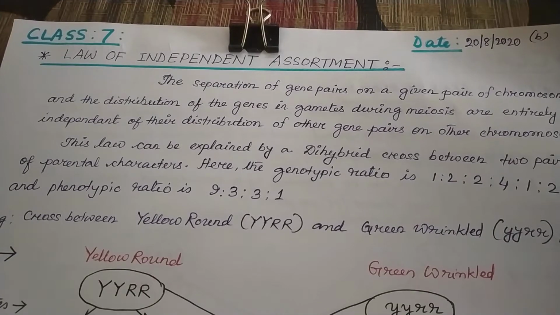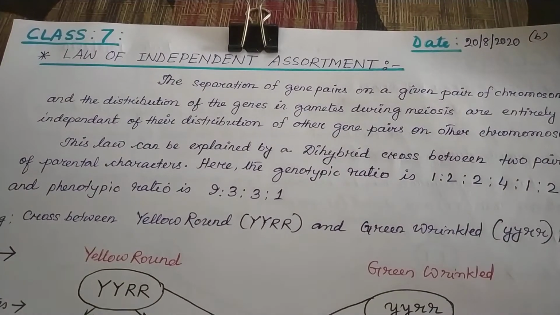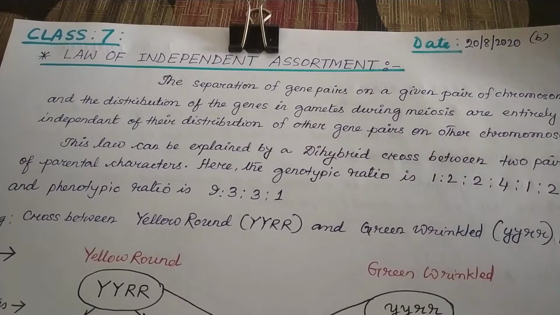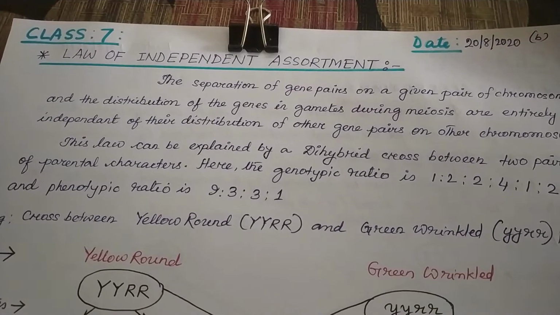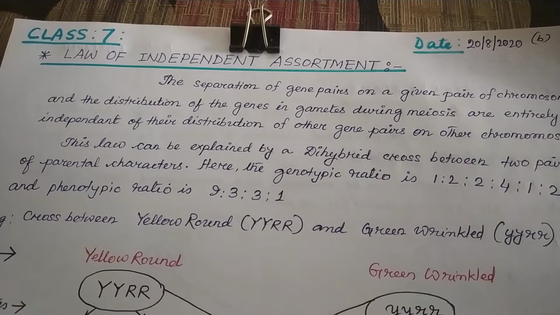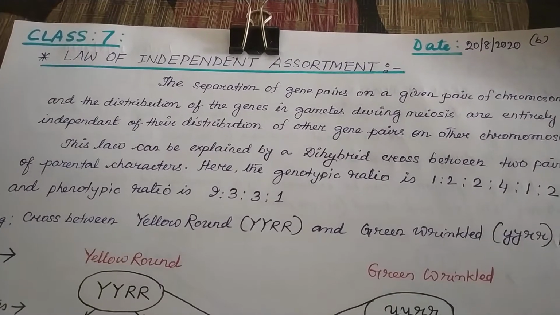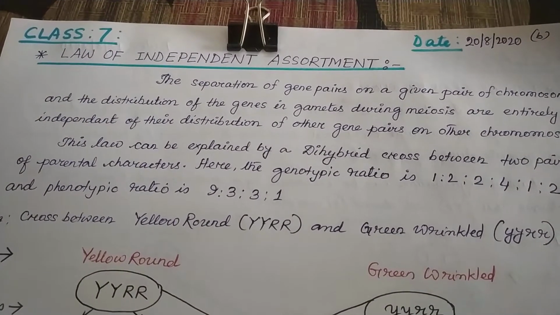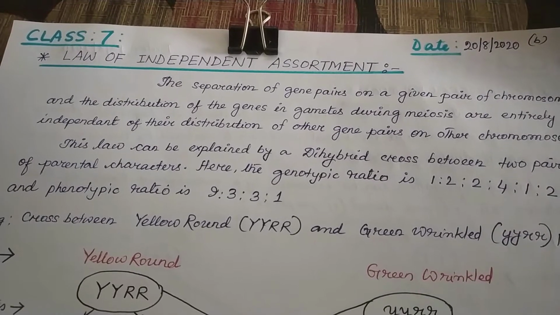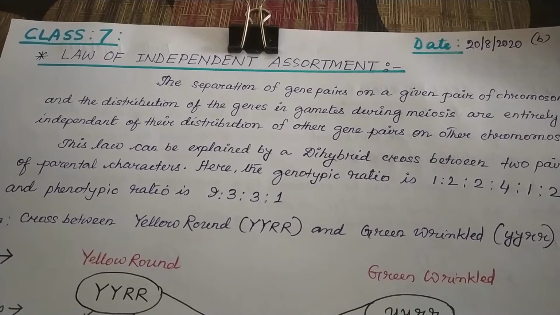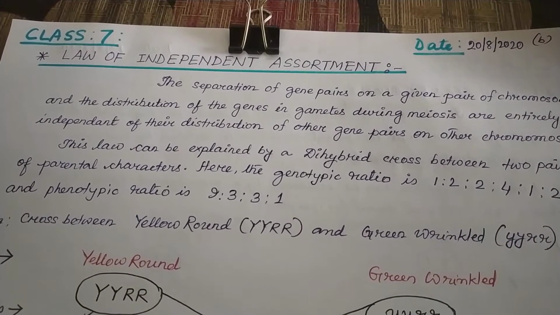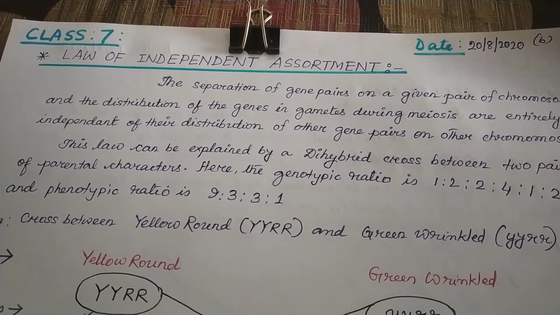Now, independent means, you know the meaning of independent: one is not dependent on the other, okay? And assortment means distribution, their separation or their movement. So what does the law of independent assortment mean?